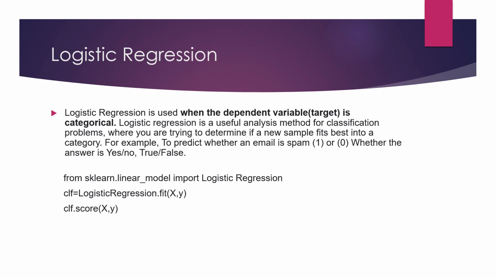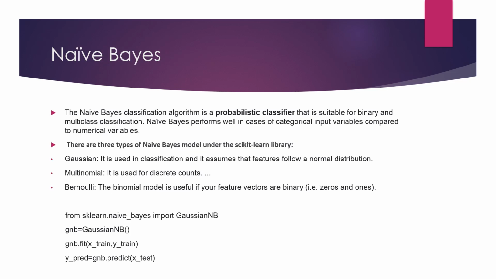So now we will move forward. Third is naive Bayes. Naive Bayes is also a classification algorithm, generally known as a probabilistic classifier. This is suitable for binary and multi-class classification. There are some types of naive Bayes, like Gaussian, multinomial, and Bernoulli, and each type has its own application. Gaussian is used in classification and it follows a normal distribution. Normal distribution, you know, means that the mean is 0 and the standard deviation is 1.